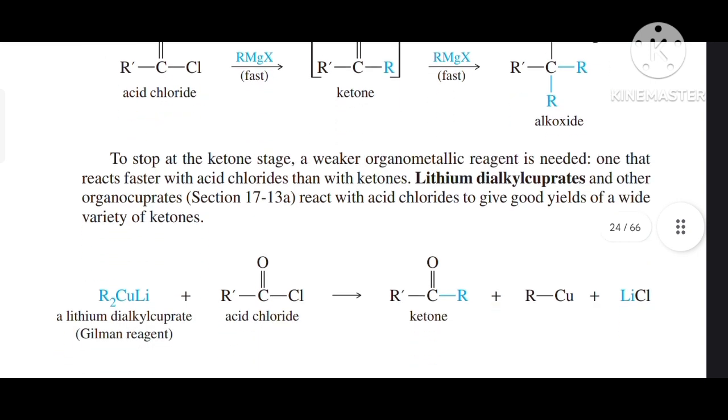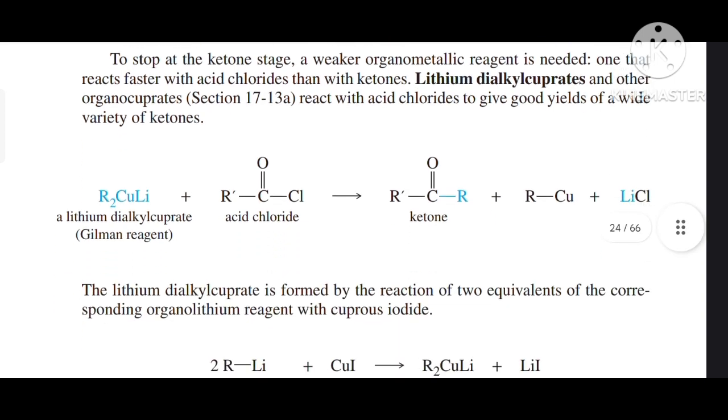To stop at the ketone stage, a weaker organometallic reagent is needed, one that reacts faster with acid chloride than with ketone. Lithium dialkyl cuprate and other organocuprates react with acid chloride to give good yields of a wide variety of ketones.